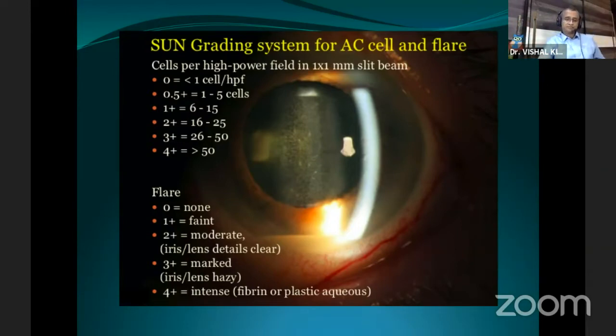Then is the flare. So what is flare? Flare is basically the protein which is released from the inflamed vessels and gives a foggy appearance in the anterior chamber. When there is nothing, it is grade 0. When you see faint flare, grade 1. Grade 2 is moderate flare, where the iris and lens details are clear, but you can see the foggy things in the anterior chamber. Grade 3 is marked, where your iris and lens structures are hazy. And grade 4 is intense, where you can see the hypopyon or the fibrinous exudate.